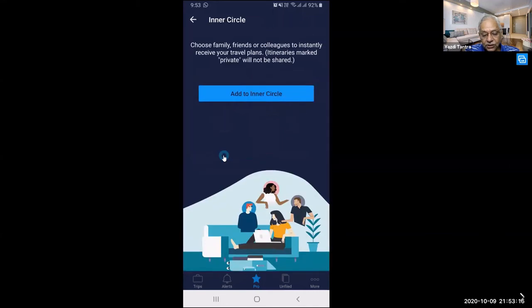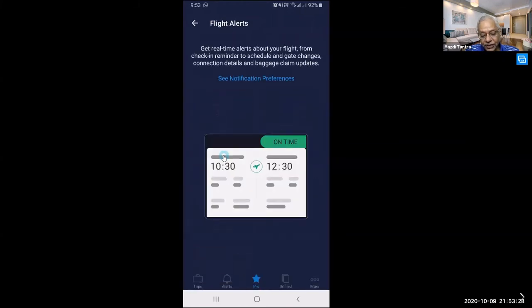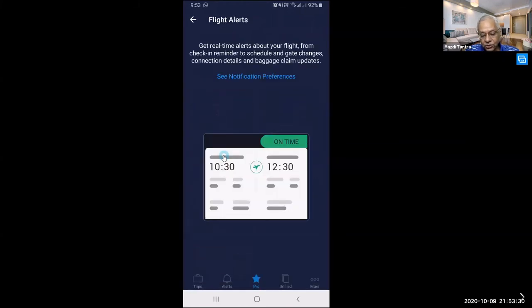Inner circle is your friends and family whom you want to be informed whenever you are traveling. So you can add the inner circle and automatically they will also be updated on your schedule. Then of course you have flight alerts where you can get real-time notifications about your flight, from check-in reminder to schedule and gate changes, connection details and baggage claim updates.